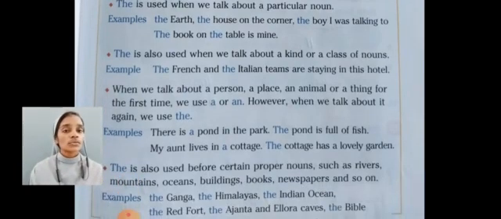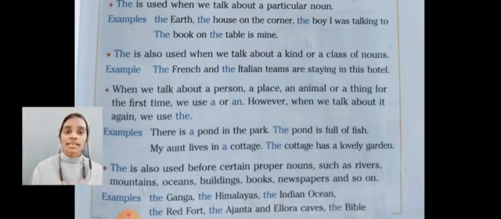Then the is used before certain proper nouns such as names of rivers, mountains, oceans, buildings, books, newspapers or holy books. There we use article the. For example, the Ganga, the Himalaya, the Indian Ocean, the Red Fort, the Ajanta and Ellora caves and the Bible, the Quran.